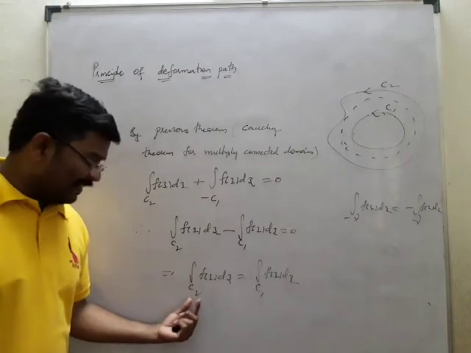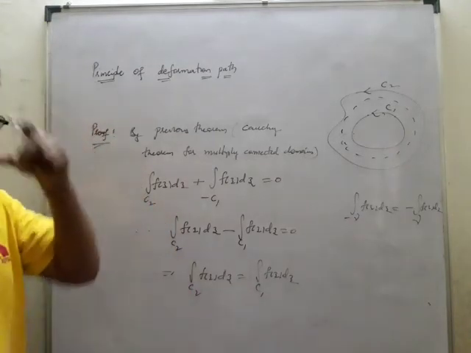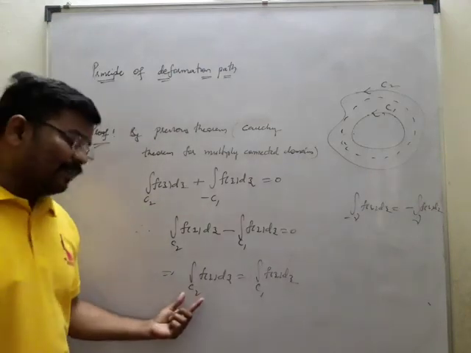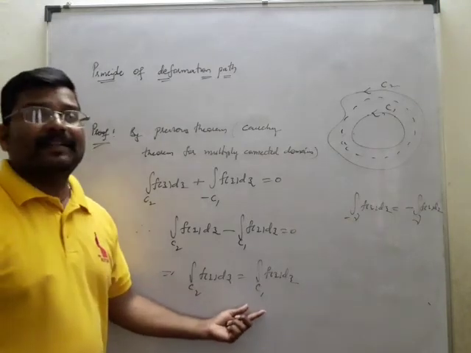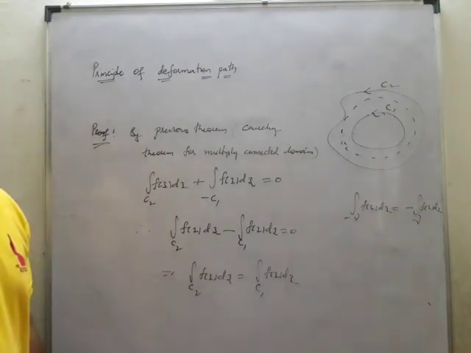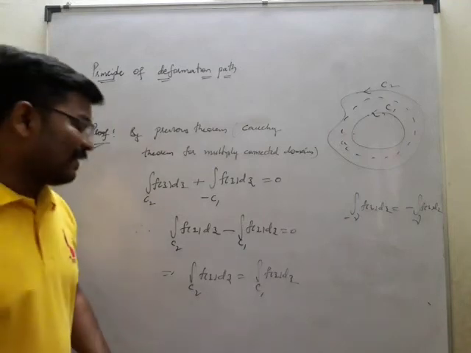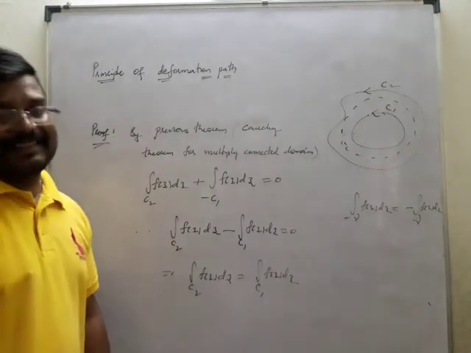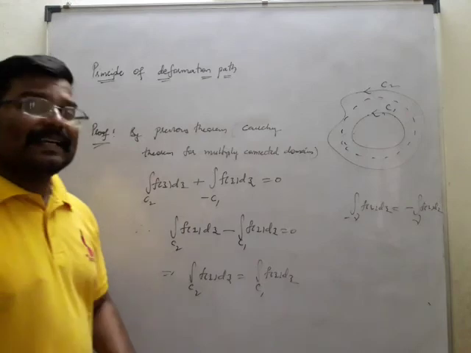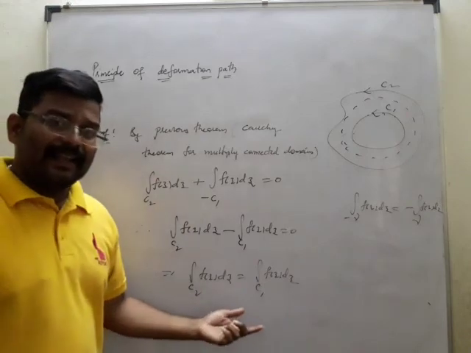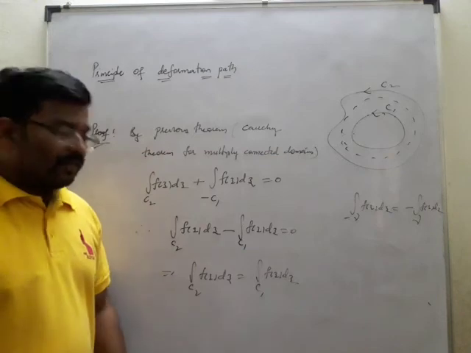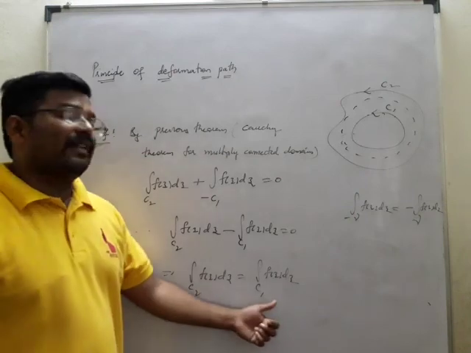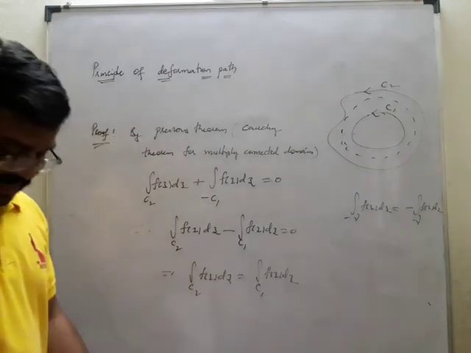So if you know C1, you will get C2. If you are able to find C2, you will get C1. For example, if it is very hard to find C1, it is better to find C2, which will be equal to C1. That is how the principle of deformation of path gives a result. It is used to find one integral in place of another, making it easy to find the integral given in the problem.